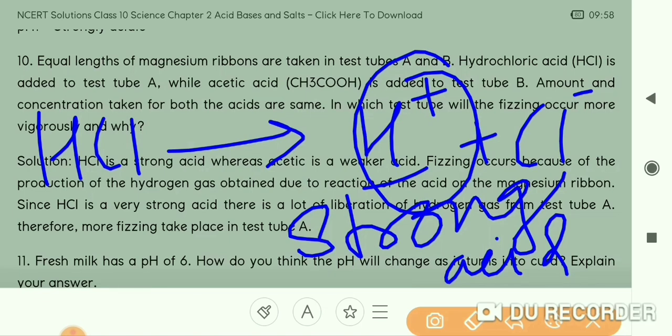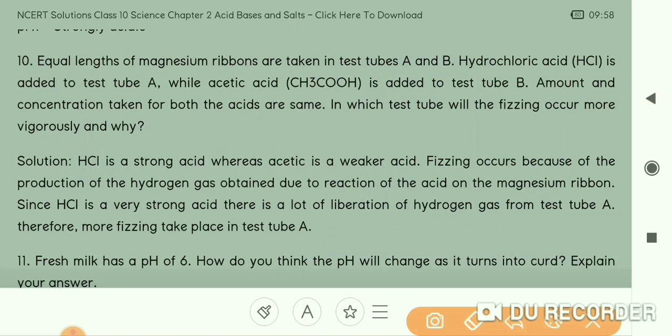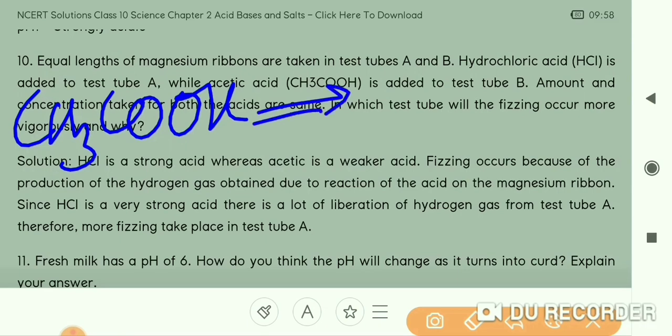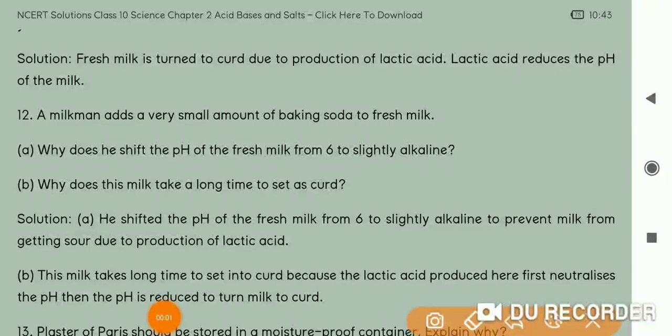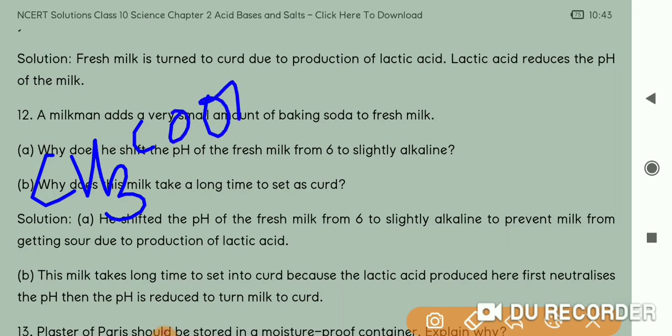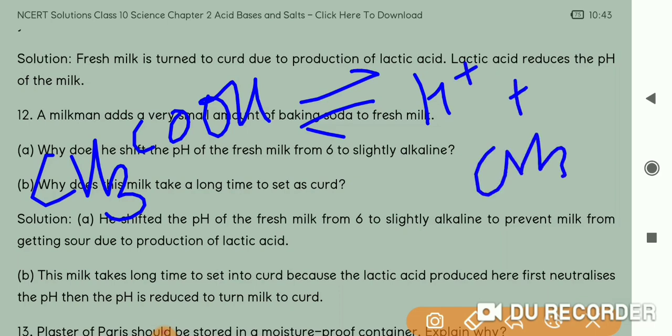But on the other hand, if you see CH3COOH, acetic acid, it dissociates partially. Means when it is dissolved in the water, H plus ions are less as compared to the CH3COO minus ions, that is, the acetate ions.